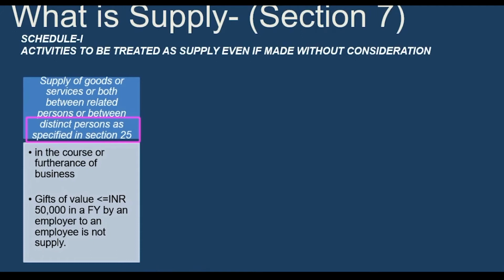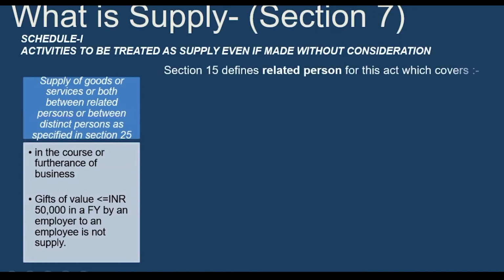So, in simple words, what you can understand by the phrase distinct person as specified in Section 25 means the branch offices of the organization. In simple words you can just map it in your mind. So if there is a supply of goods between these branches, inter-branch transfer from Delhi to Mumbai, Mumbai to Chennai, branch-to-branch transfer of goods or services, then even if that branch transfer is without consideration, it will be treated as a supply.